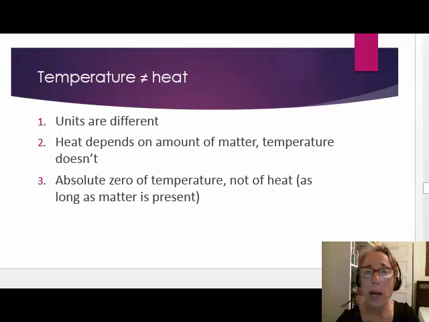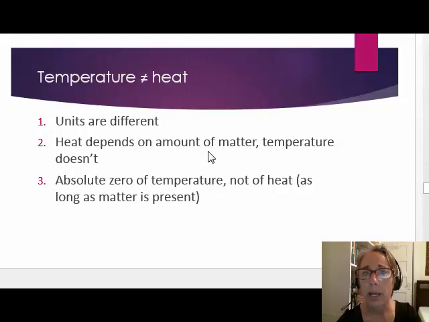Although we know from our everyday life that temperature and heat are related, they are not the same physical property. For example, the units are different. Metric units for temperature include Celsius and Kelvin, while those for energy or heat include joule and calorie. Heat depends on the amount of matter, while temperature doesn't.